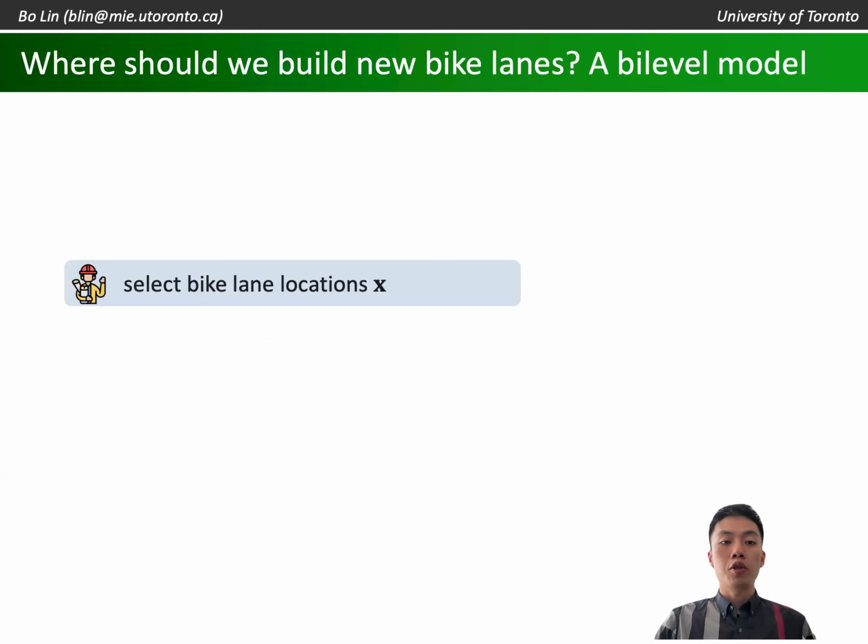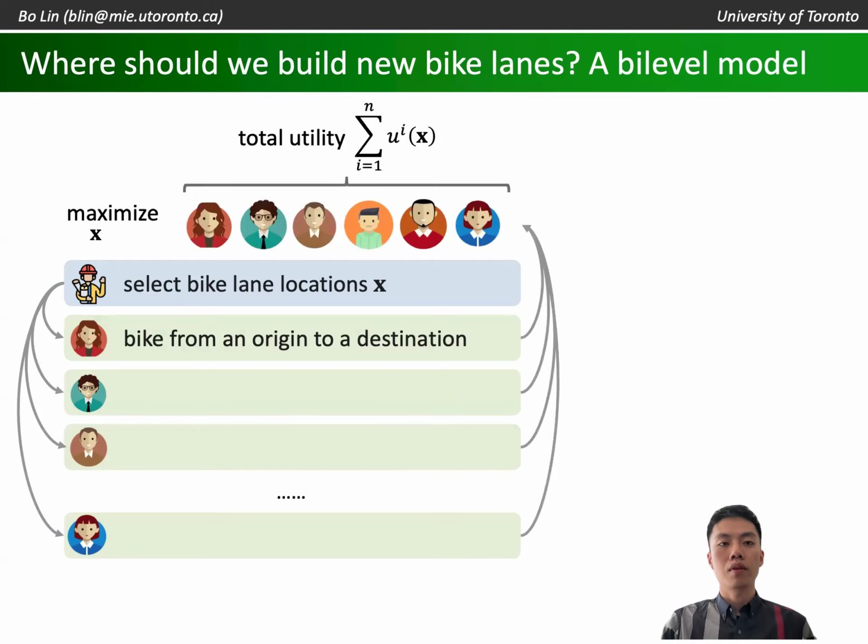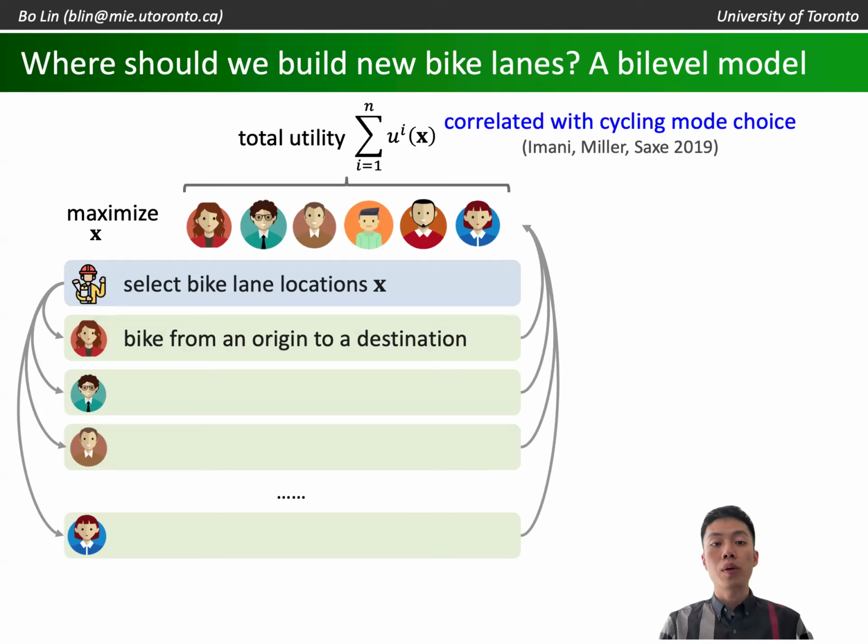In this model, a transportation planner first selects the locations of new bike lanes denoted by X. Next, using the road network designed by the transportation planner, a large number of cyclists bike from their origins to their destinations. The goal of the transportation planner is to maximize the total utility of all the cyclists, which depends on the route taken by the cyclist. This utility function has been shown to be highly correlated with the cycling mode choice in Toronto, so by maximizing the total utility, hopefully we can encourage more people to bike in the city.